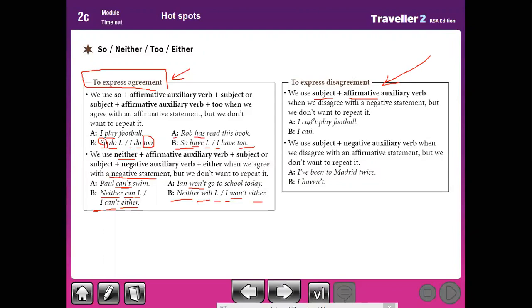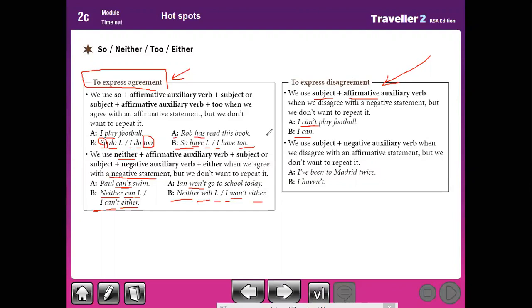For example, I can't play football. I'm sorry, this sentence is negative. I can't. So you should use subject plus affirmative auxiliary verb: I can.